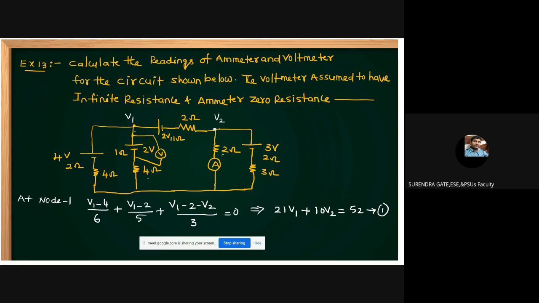This is V2 by 2, plus V2 minus 3 by 5, where the total is 5. Plus V2 plus 2 minus V1 by 3 is equal to 0. With respect to node 2, we apply nodal analysis.